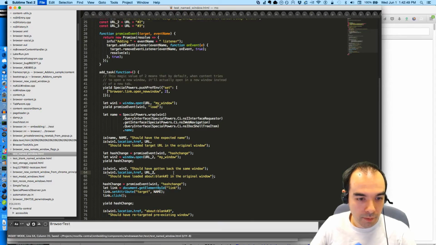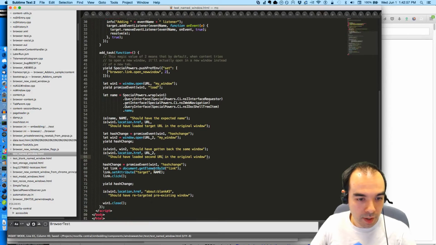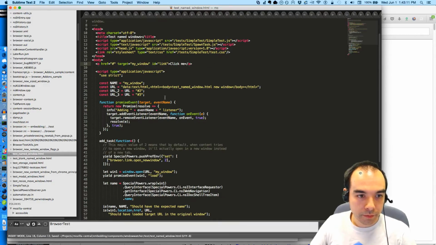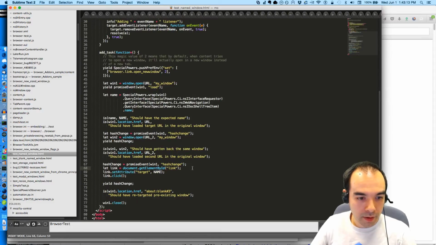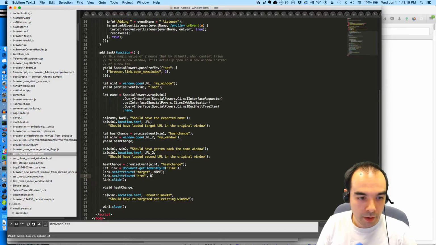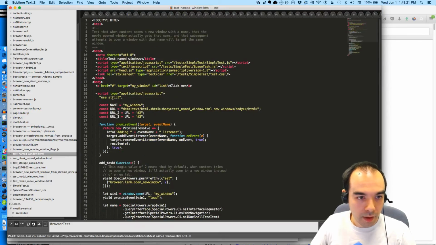Hash change. Should have gotten back, should have loaded the second URL in the original window. Hash change. And then URL3. I'm going to programmatically set that. Link.setAttribute target name, link.setAttribute href URL3.